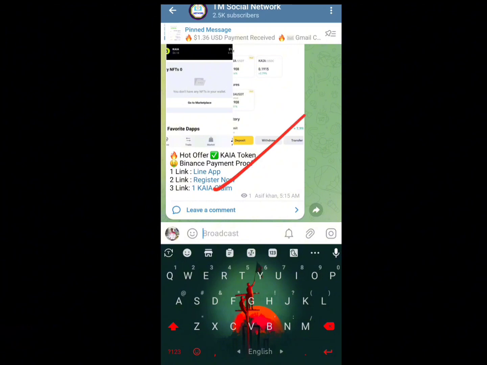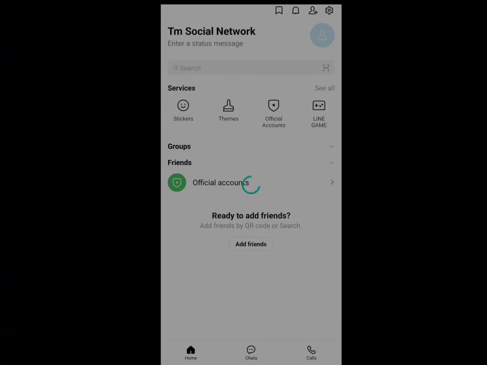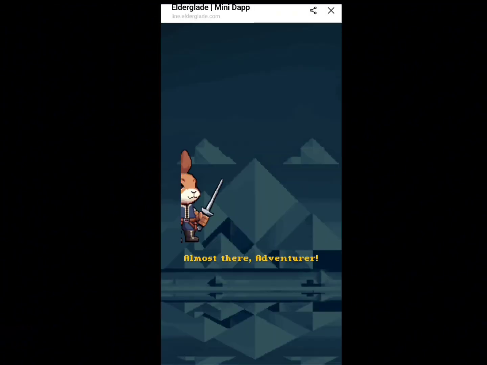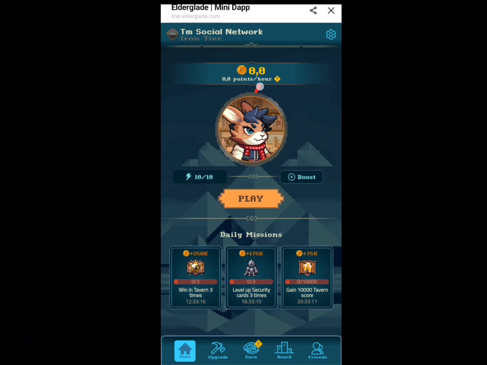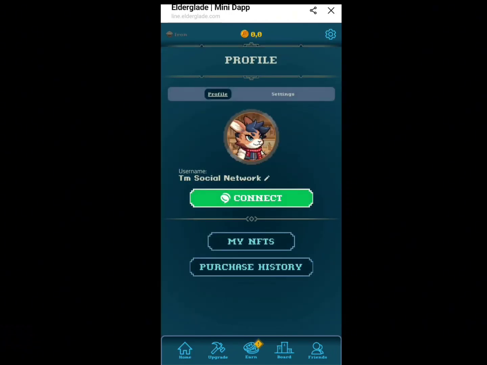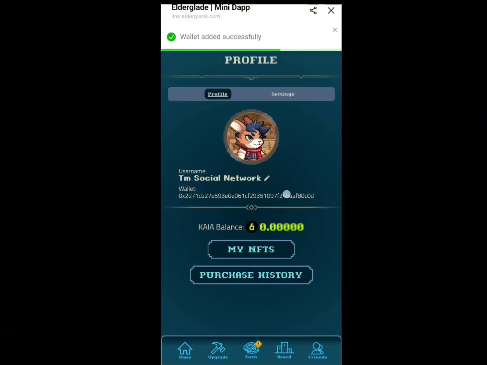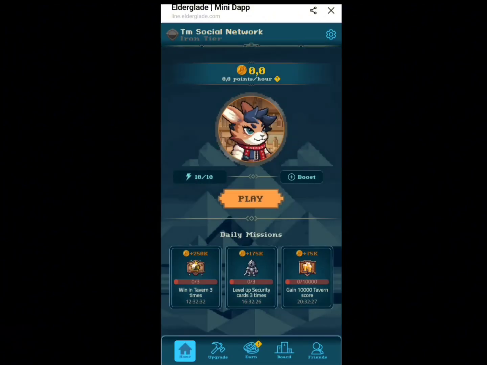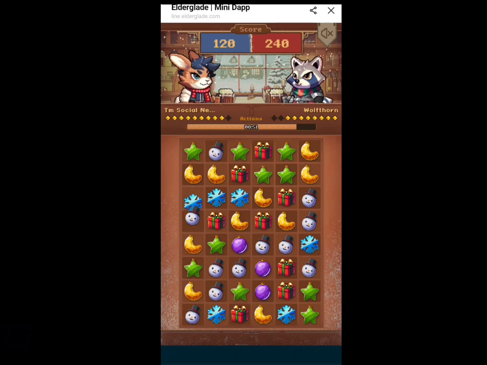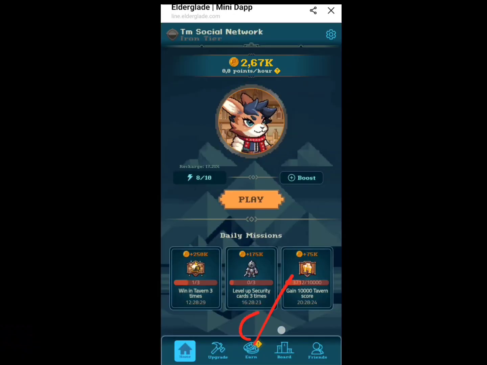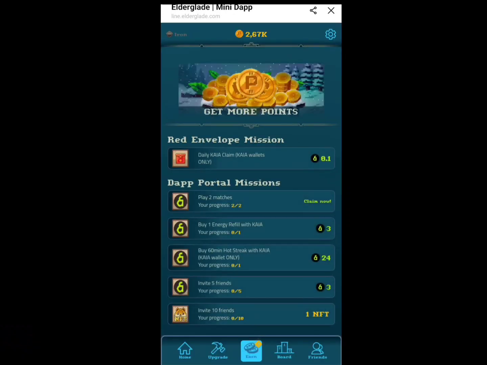Now we will return to the Telegram channel. We will click on the 3rd link that I gave here. We will earn 20 cents from here by working for just 2 minutes. First, you need to connect your wallet by clicking on the settings option. Now you have to play the game twice by clicking on the home option. This game is very interesting to play. I am playing this game twice. All of you will play the game twice.